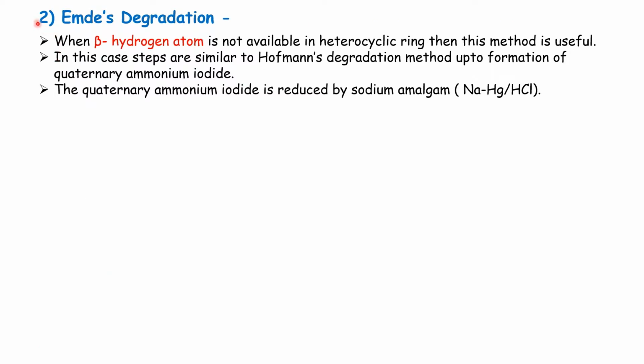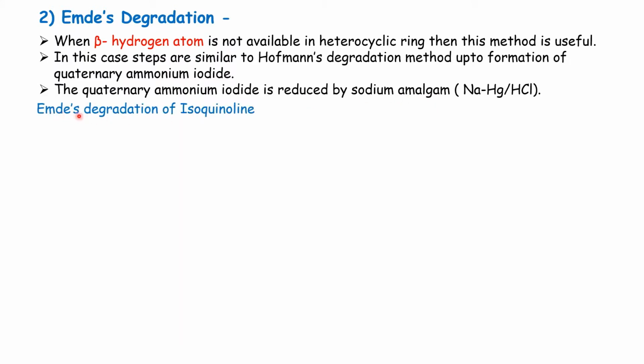The next method is the Emde degradation method. When a beta hydrogen atom is not available in the heterocyclic ring, then this method is useful. In this case, the steps are similar to Hofmann's degradation method up to the formation of quaternary ammonium iodide. And then, if there is no beta hydrogen atom, the quaternary ammonium iodide is reduced by sodium amalgam in HCl.